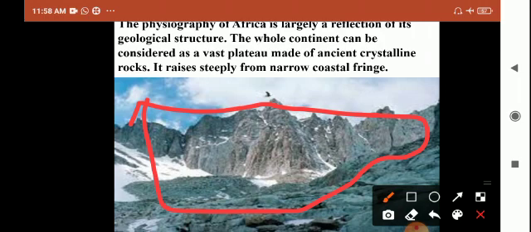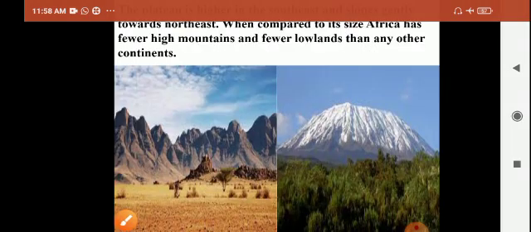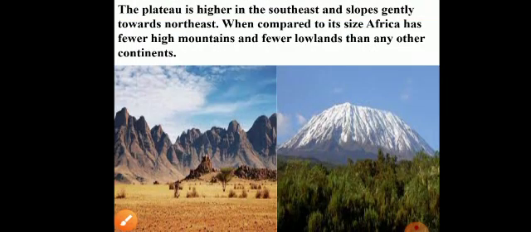It rises steeply from the narrow coastal fringe, and the plateau is higher in the northeast part of Africa, and it slopes downhill in the other part. When compared to the size of Africa, few high mountains are there, few lowlands are there. So if you compare to Asia and Europe, Africa has few lowlands and mountains. These few lowlands and mountains we can see in the southeastern part, the eastern part and the northern part of Africa.